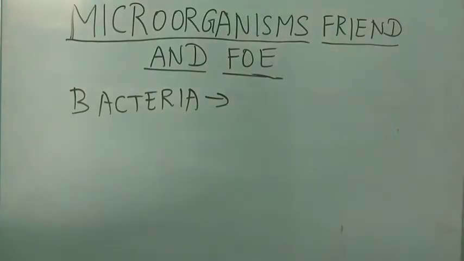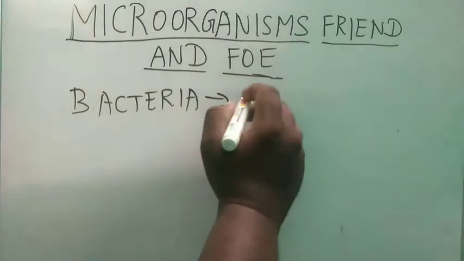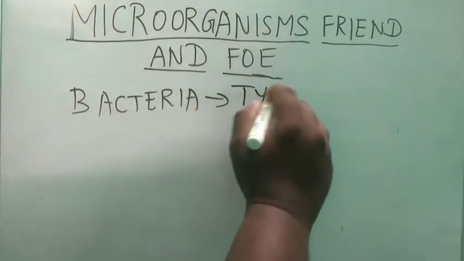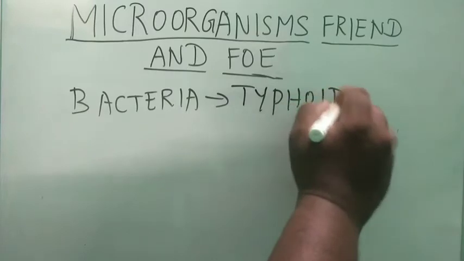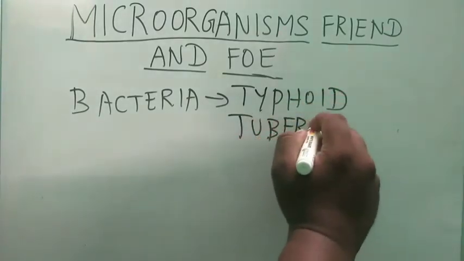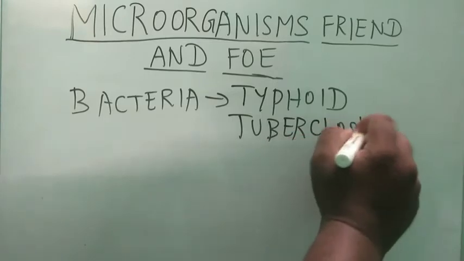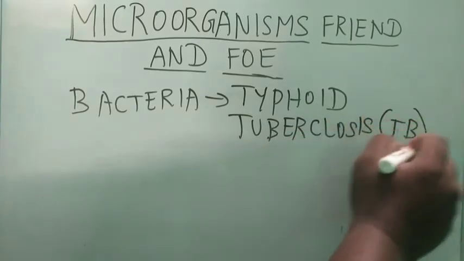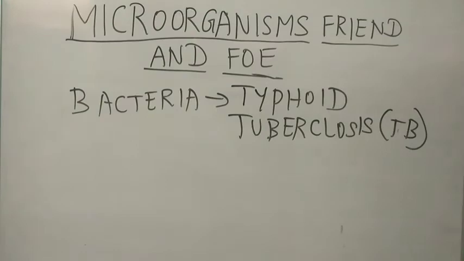For example, the infections which are spread by bacteria, like typhoid, tuberculosis, shortly called TB. These are bacterial infections, basic infections from bacteria. So this is one example we can take, which acts as a foe to the living kind.